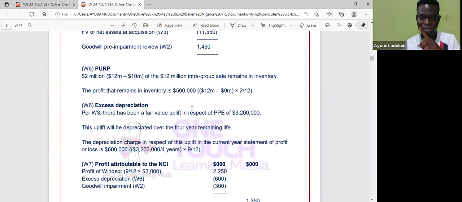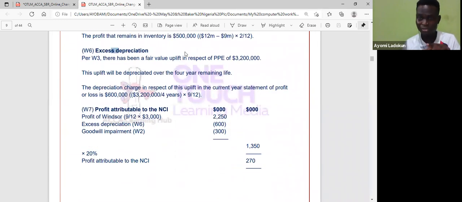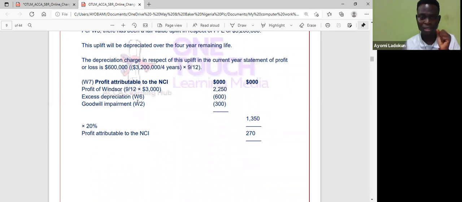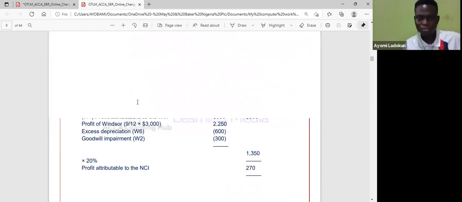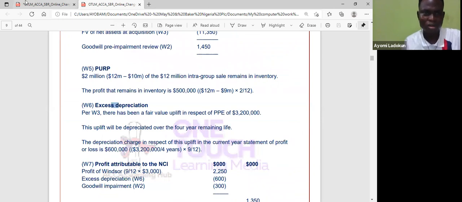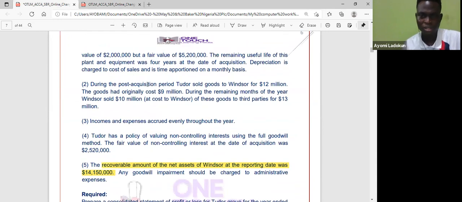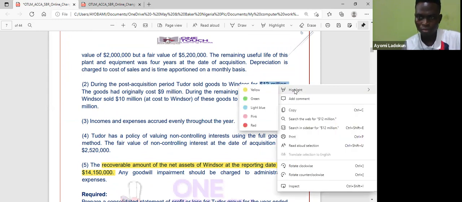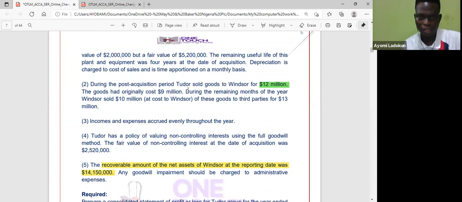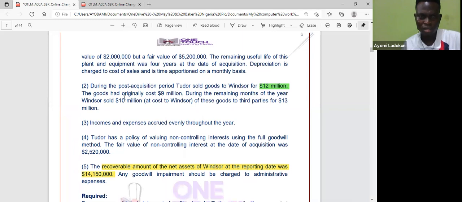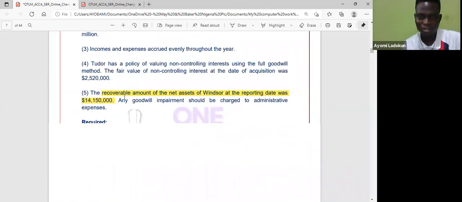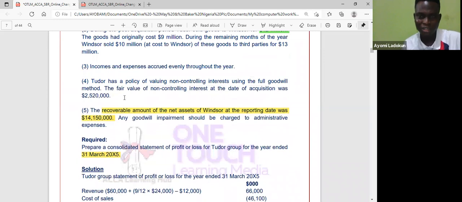Yes, the unrealized profit. I've explained excess depreciation, so everybody should be able to tackle that. Let me look at unrealized profit, so let's go back to that question. It says during the post-acquisition period, Tudor sold goods worth 12 million to Windsor. So it's the parent that is selling. Who is the parent? Tudor. So that's downstream.